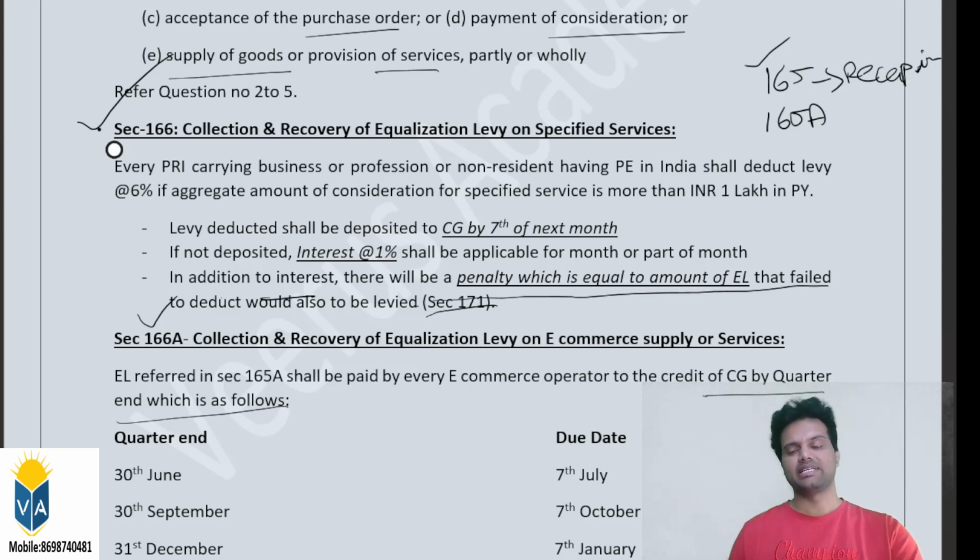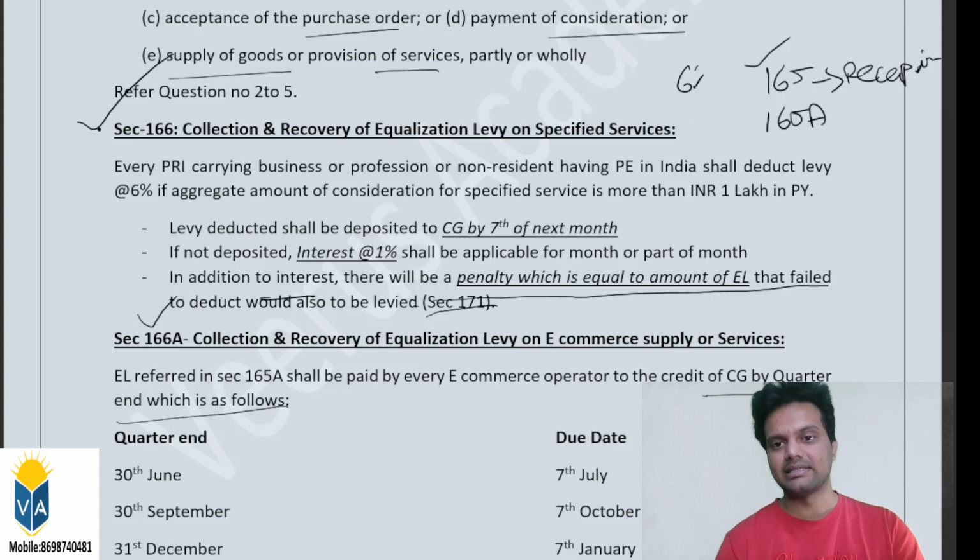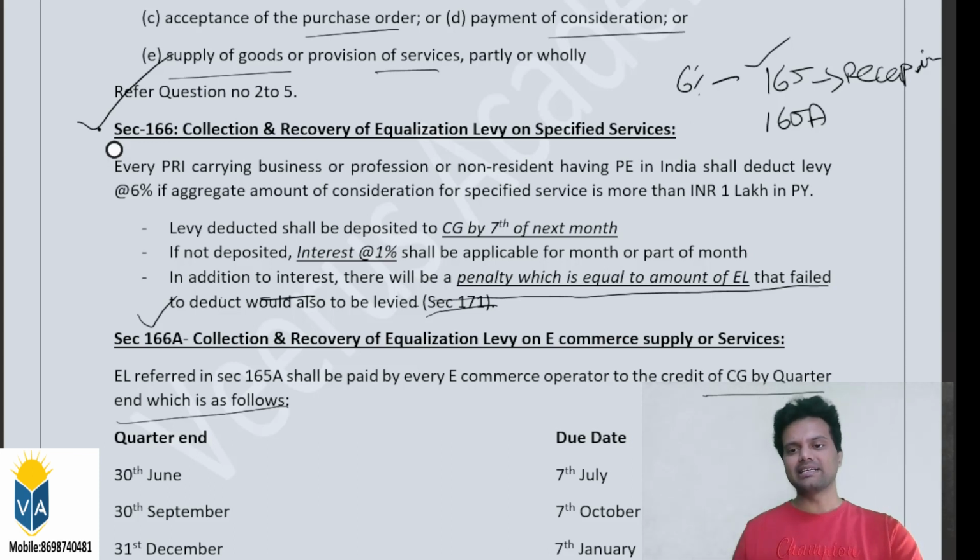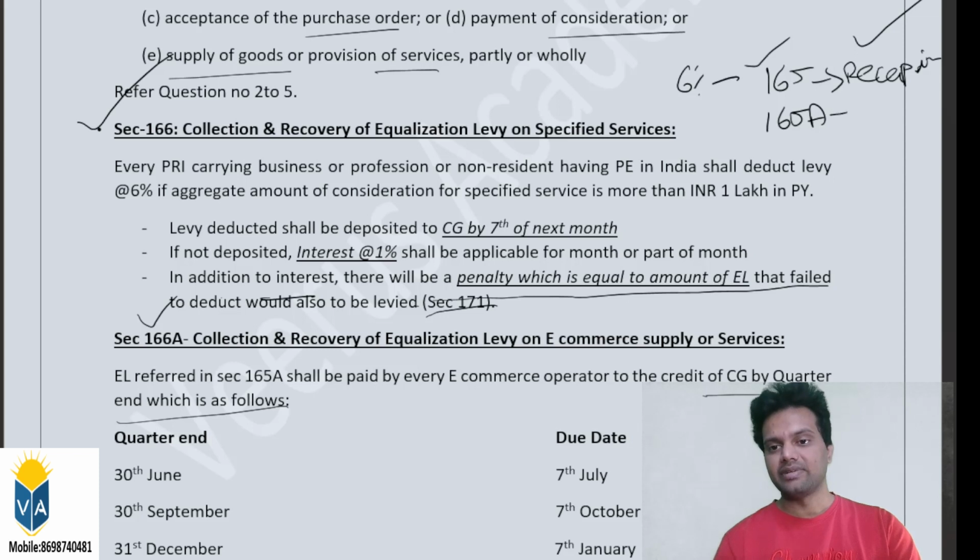Section 165, when I say Section 165, covers advertisement services, EL at 6%. The responsibility to deduct the tax, remit it to the central government, and file the return is on the service recipient. And Section 165A is related to the e-commerce operator. In this case, the compliance procedures, like interest and penalty, are on the provider of the service.